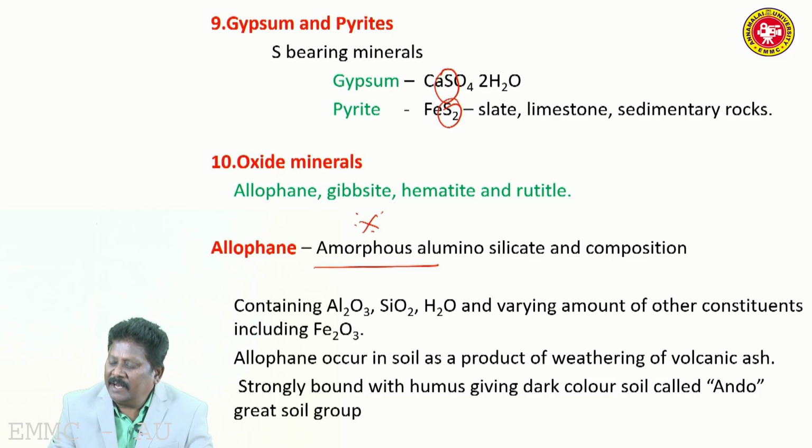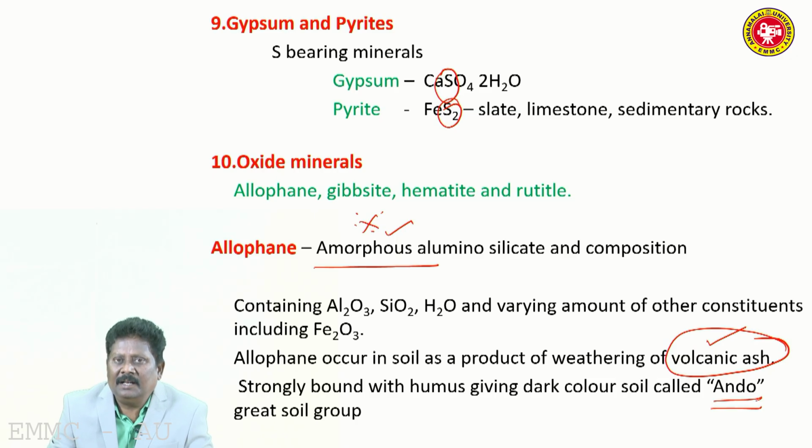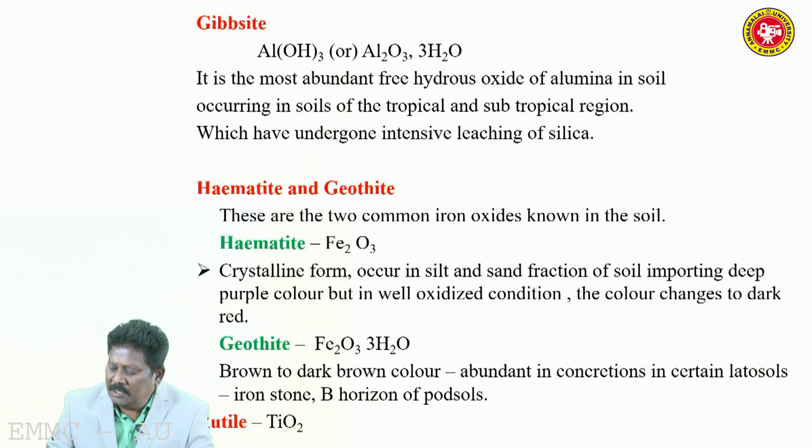Allophane occurs as a product of weathering of volcanic ash, strongly bound with humus, giving dark colored soil of the soil group called andisols. Soil derived from volcanic ash is grouped under the category andisols. So allophane is an example of an amorphous mineral derived from volcanic ash. The soil developed from volcanic ash is rich in allophane, and they are grouped as andisols.